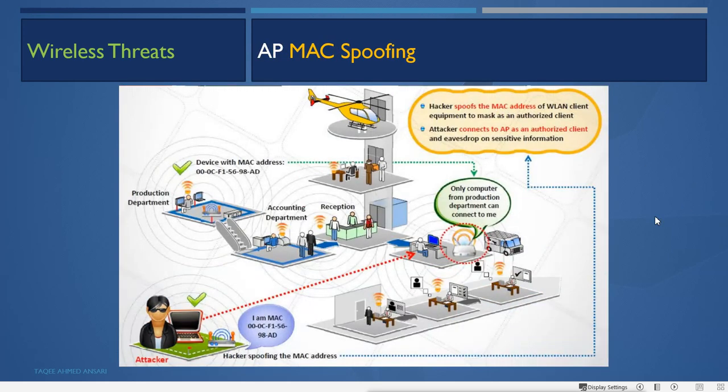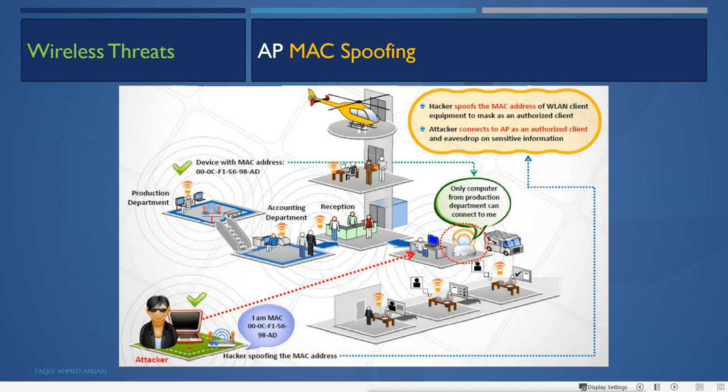Then AP MAC spoofing attack. For securing the wireless network, the administrator can also use one more option. It can add the MAC filtering option. MAC filtering means only the allowed MAC addresses can access that AP. So it will create a list in the access point saying that these MAC addresses are allowed, so only these MAC addresses will get the internet connection or be able to connect to this AP.